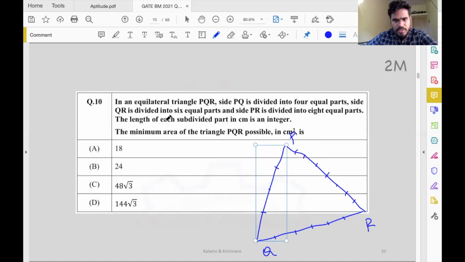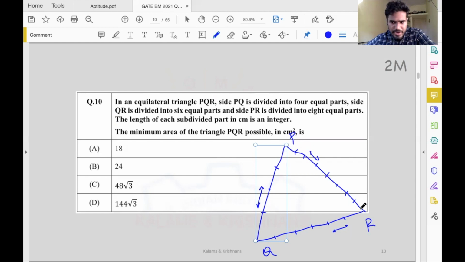And it says the length of each subdivided part in centimeters is an integer. So this is an integer, this is an integer, this is an integer. All the small chunks are integers. Minimum area of the triangle PQR possible. Okay, so this is where the bulb goes. All these chunks are integers. That means the side is a multiple of 8, so that if I divide it into 8 segments, I end up with integers in centimeters.